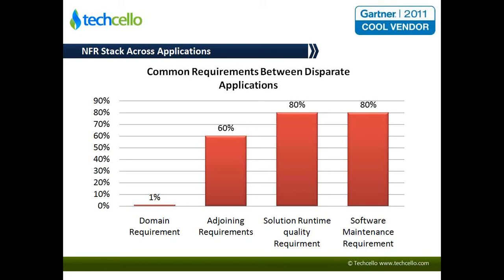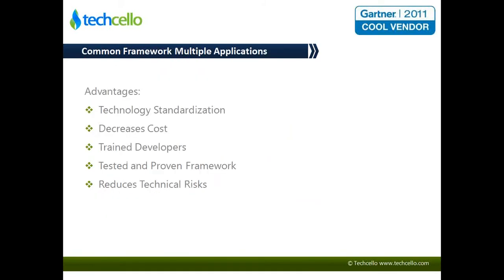Those three things, there is a huge percentage of overlap between the requirements from one product to another product, between applications. So what we are trying to do here, from a framework perspective, is package or bundle these three together in such a way that all the applications and products can leverage these requirements and make use of it.